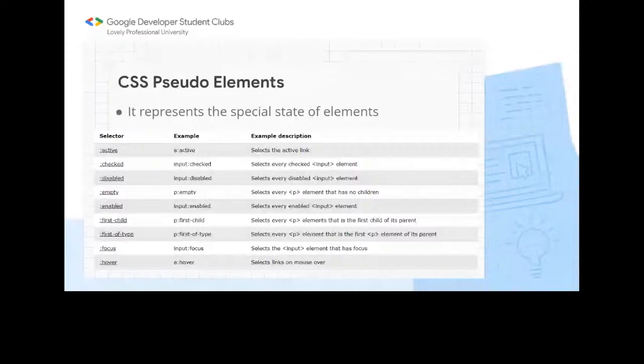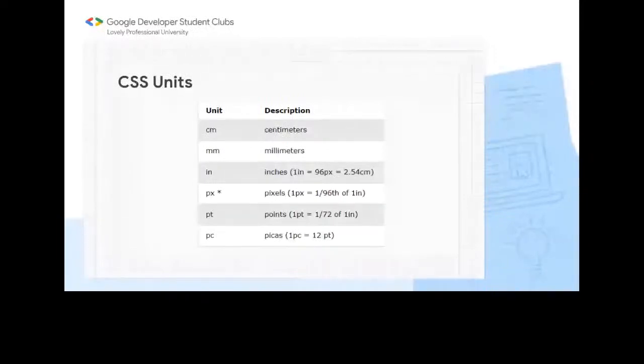So here we have some CSS units, like centimeter. These are the absolute units. There is a millimeter, and then inches. You can see that 1 inch is equal to 96 pixels, which is approximately 2.54 centimeters. And then we have the pixel unit, the point unit, the PC unit. You can use any of these units here. Then we have some relative units. Can you please move forward?